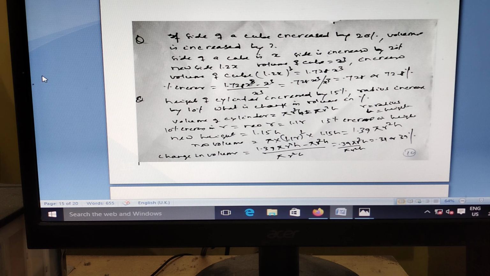Then the height of a cylinder is increased by 15% and the radius is increased by 10%. What is the cylinder volume? Pi r square h. Then the height increases by 15%, so what is the new height? 1.15. What is the new radius? 1.1.